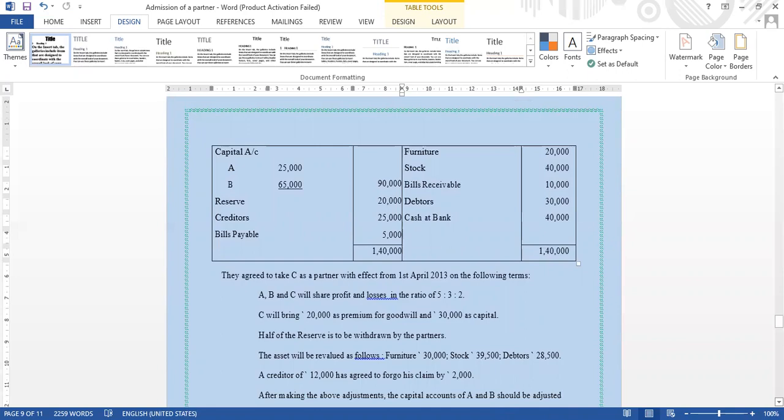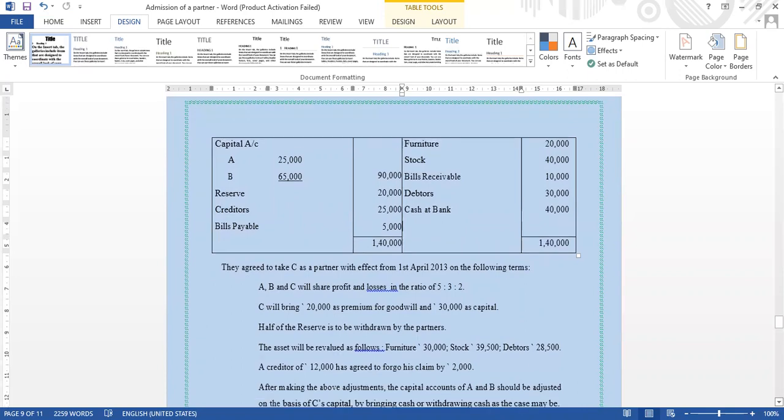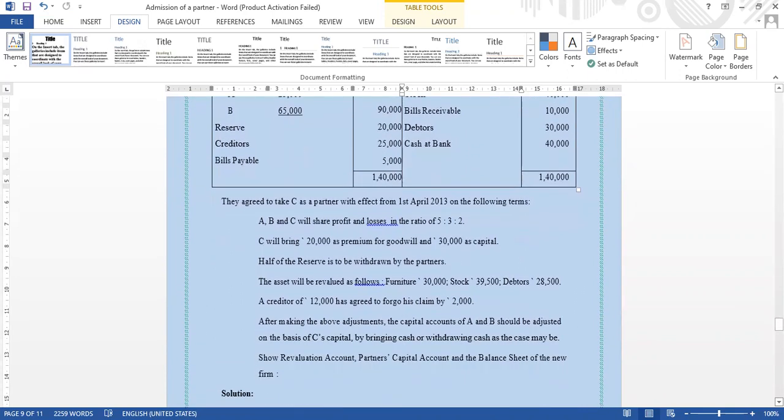They agreed to take C as a partner with effect from 1st April 2013 on the following terms. A, B, and C will share profits and losses in the ratio of 5:3:2. C will bring 20,000 as premium for goodwill and 30,000 as capital. Half of the reserve is to be withdrawn by the partners. The assets will be revalued as follows: furniture 30,000, stock 39,500, debtors 28,500. Then a creditor of 12,000 has agreed to forgo his claim by 2,000.